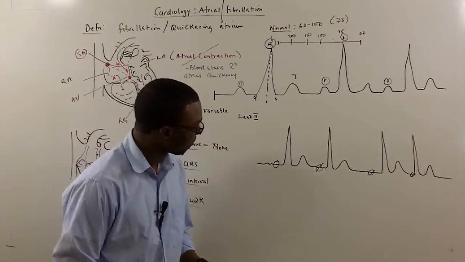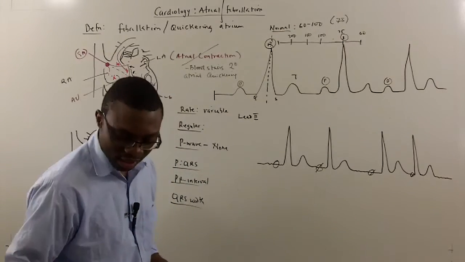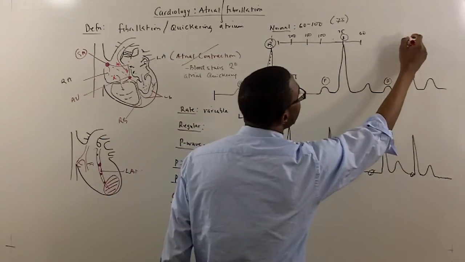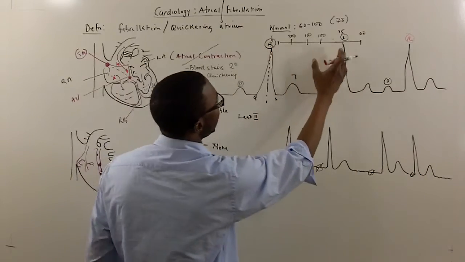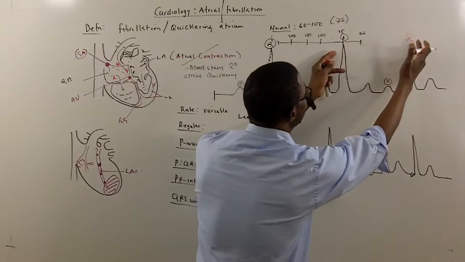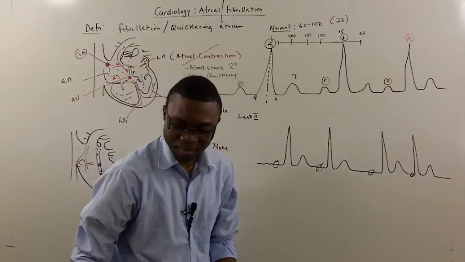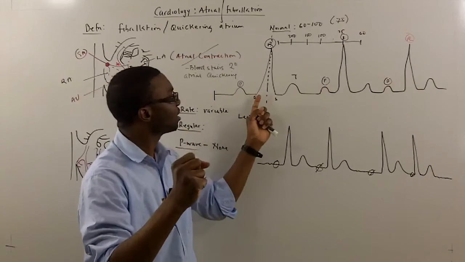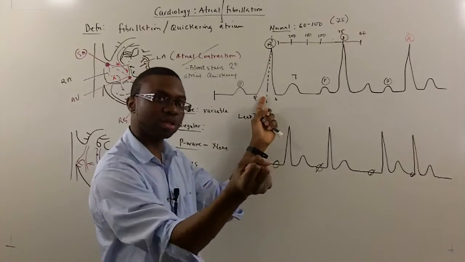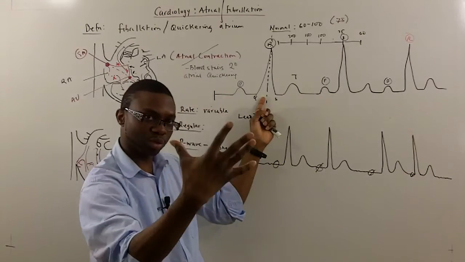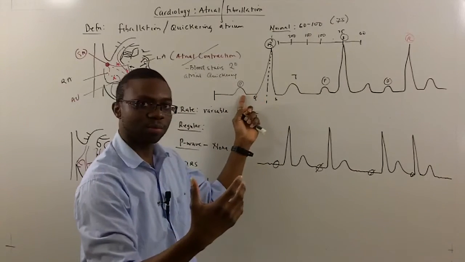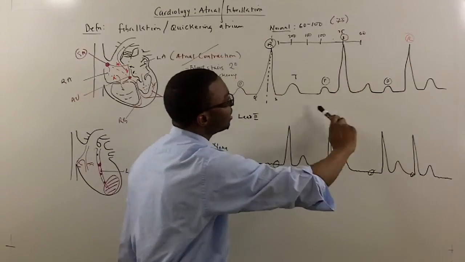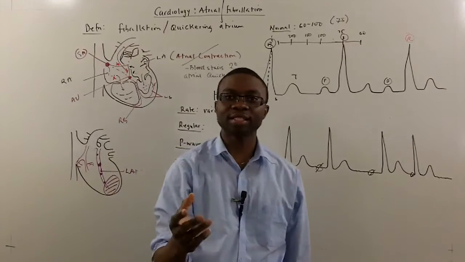So the problem is, when you look at the regularity, what do we mean by regularity of an EKG? Well, you want to look at the R to R. So I look at this R wave and measure it from here to here. That's equal. That's equal. What that actually means is the heart depolarizes, right? Atrium contracts, ventricular depolarization, ventricle contracts, blood is spilled back into the body, the ventricle repolarizes, and then the atrium starts to do it again. Which means this is one heartbeat, this is another heartbeat, this is another heartbeat. So my heart is beating like this.